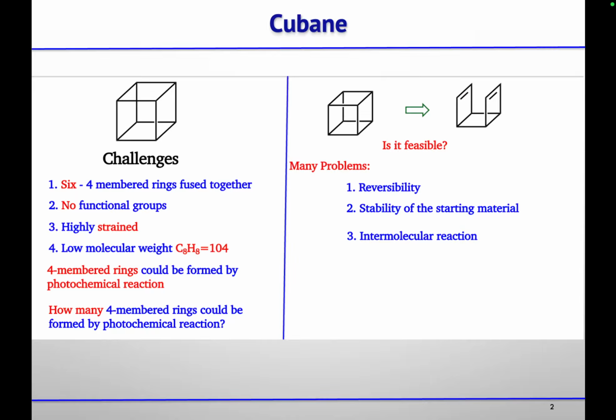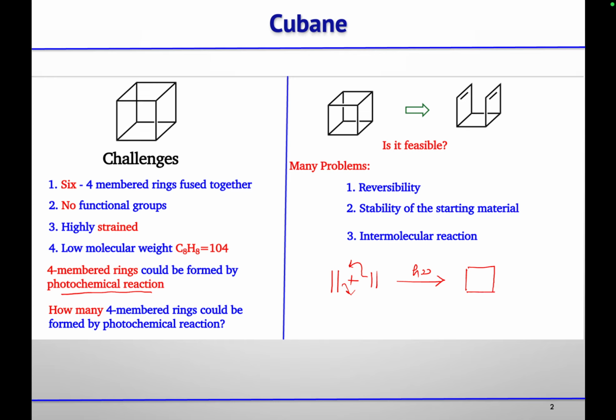Now let us first discuss the basic reaction through which we can prepare a four-membered ring. We know that through photochemical 2 plus 2 cycloaddition reaction, we can prepare a four-membered ring, where we take two alkenes, and under photochemical conditions, they form the four-membered ring following a concerted mechanism, right?